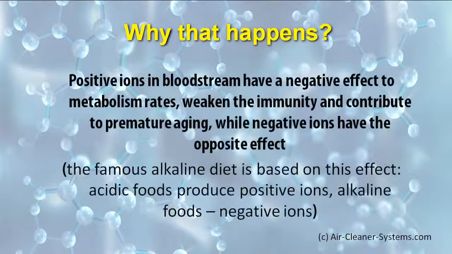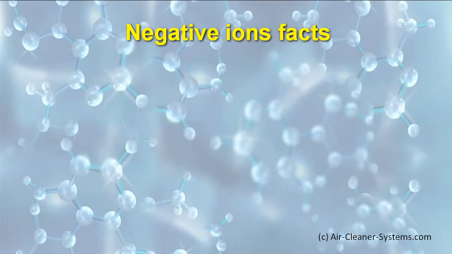Positive ions in the bloodstream have a negative effect on metabolism rates, weaken the immunity and contribute to premature aging, while negative ions have the opposite effect. The famous alkaline diet is based on this effect. Acidic foods produce positive ions, alkaline foods, negative ions.